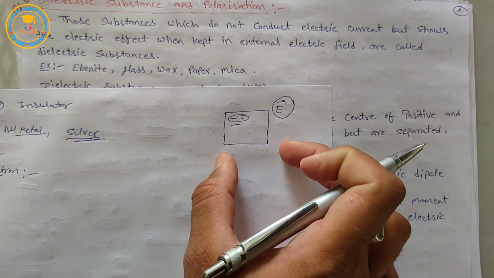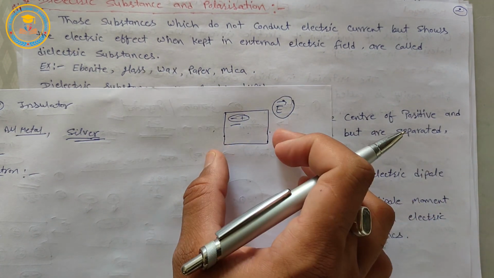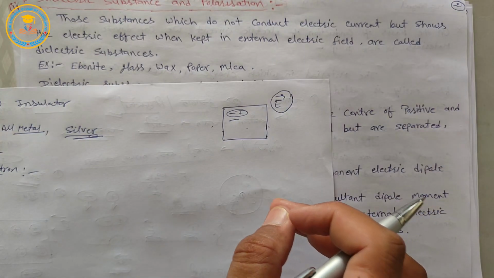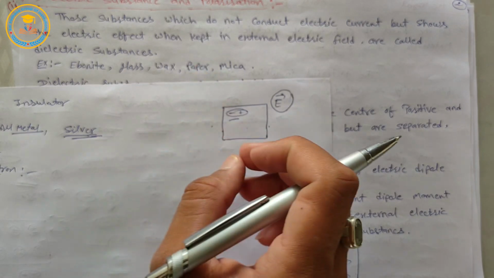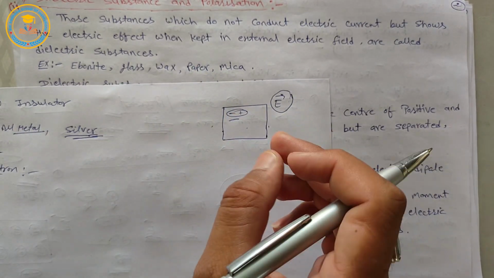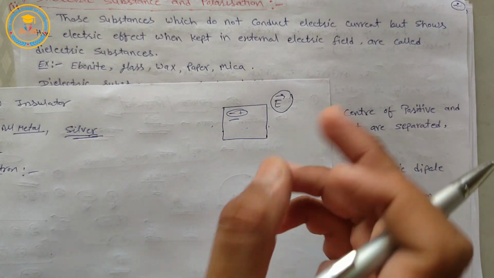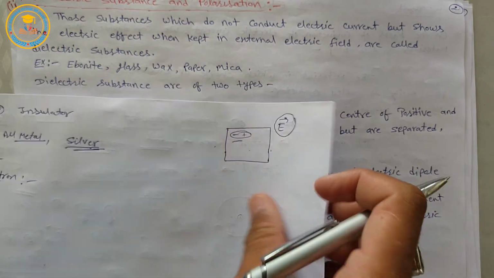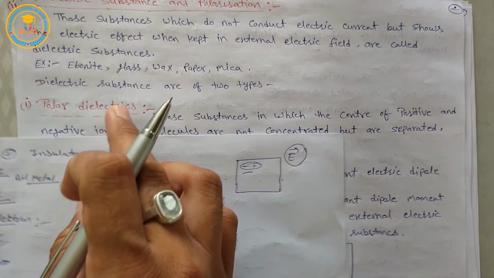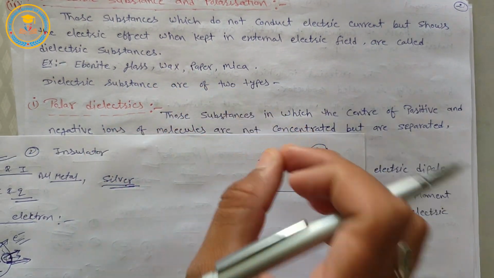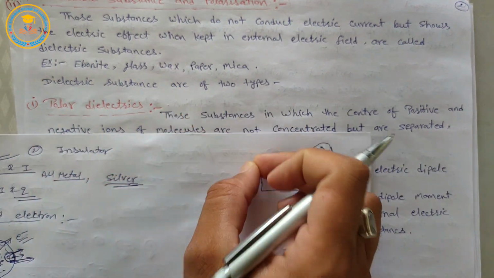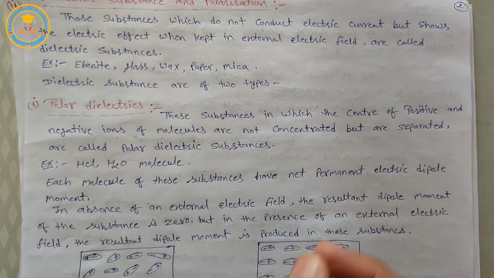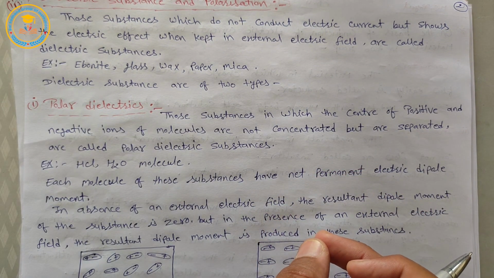It means dielectric substance is that substance which, if we keep in an external electric field, then shows the electric effect. Okay, now dielectric substances are of two types. One is polar dielectrics and another one is non-polar dielectrics.